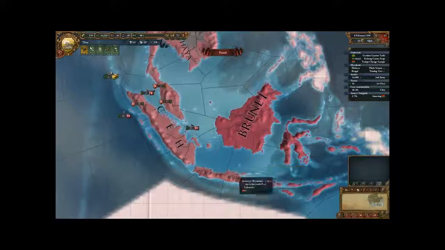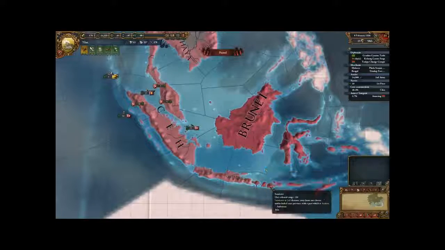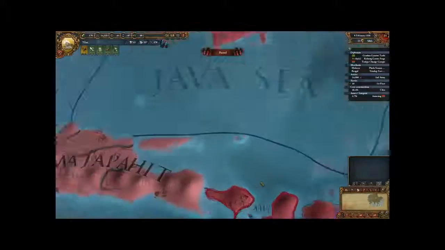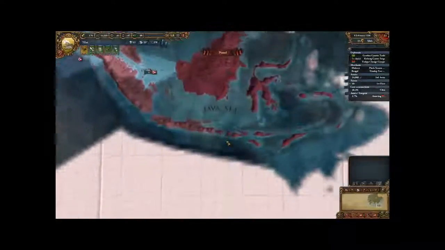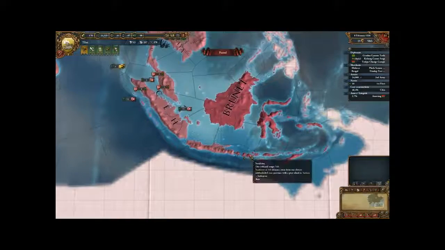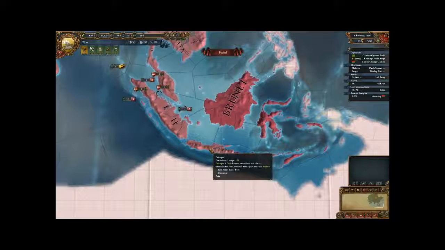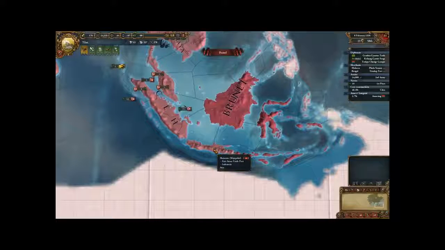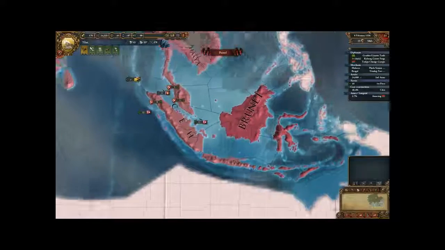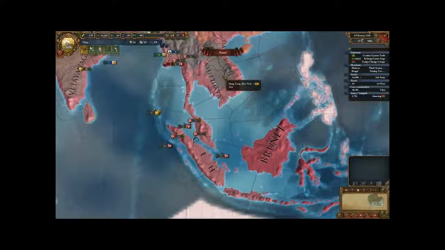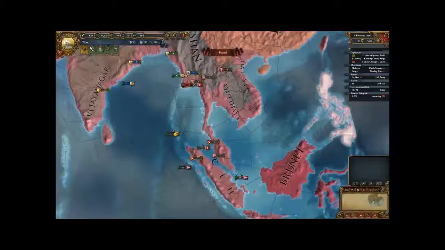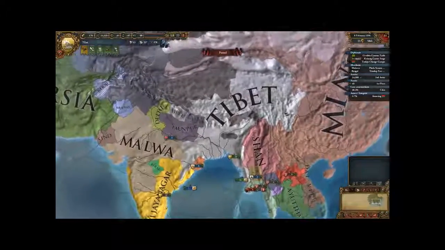I can kind of see a colour difference. Brunei, as you can see, and these islands around here, they are all a slightly darker shade of red, whereas these guys are all part of... Wait, what? That makes no sense. This is also Indonesia. Oh man. Are you telling me this is Indonesia? No, Asia. Fine.